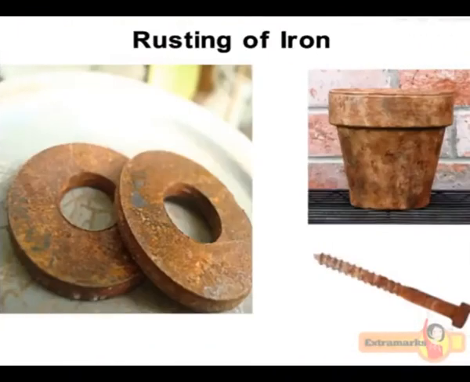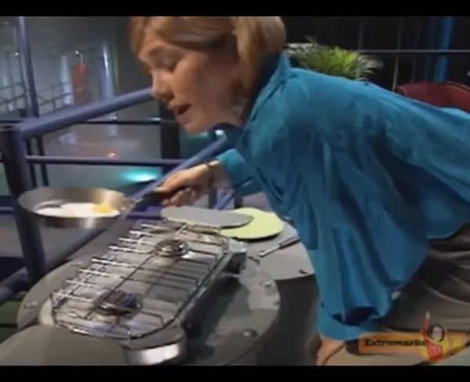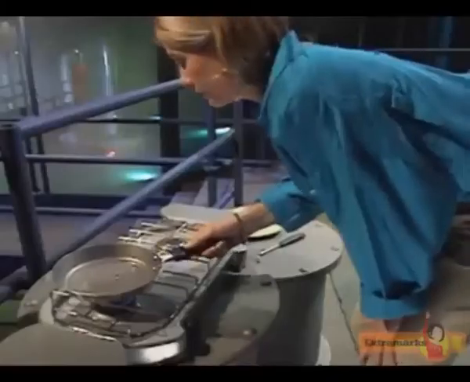For example, burning of a candle, rusting of iron, etc. Many chemical reactions take place while we cook food. They improve the taste and appearance of the food.